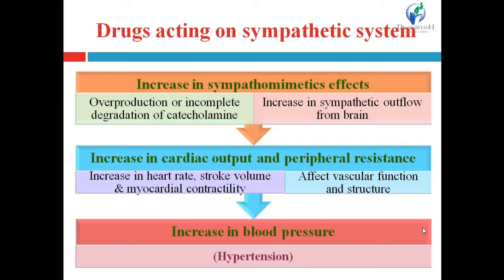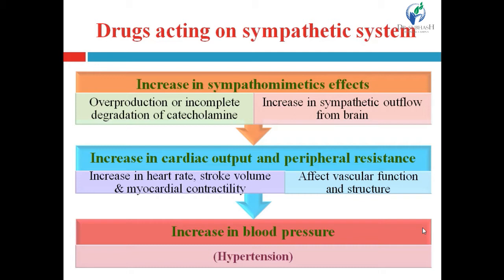Now, here we are going to discuss the drugs acting on the sympathetic system. So, first of all, we should understand the effect of the sympathetic system on the CVS, that is the cardiovascular system. If stimulation of the sympathetic system occurs, what type of effect will be produced on the cardiovascular system?